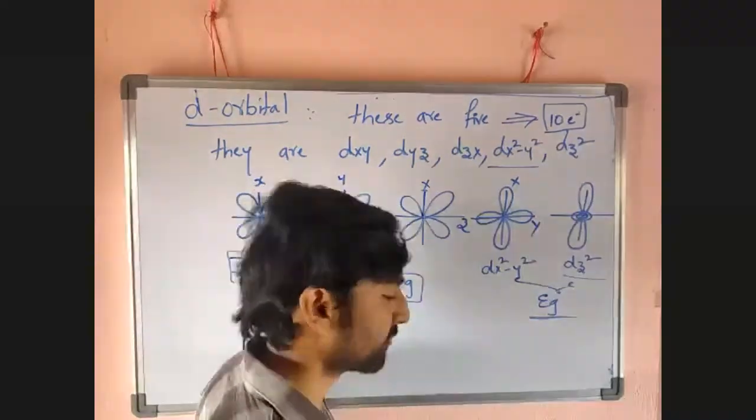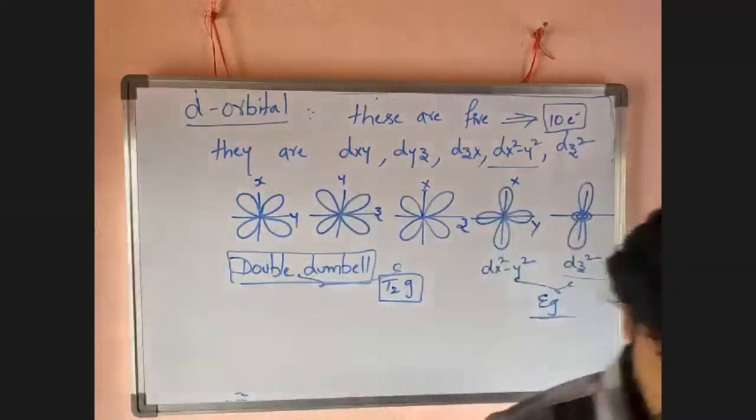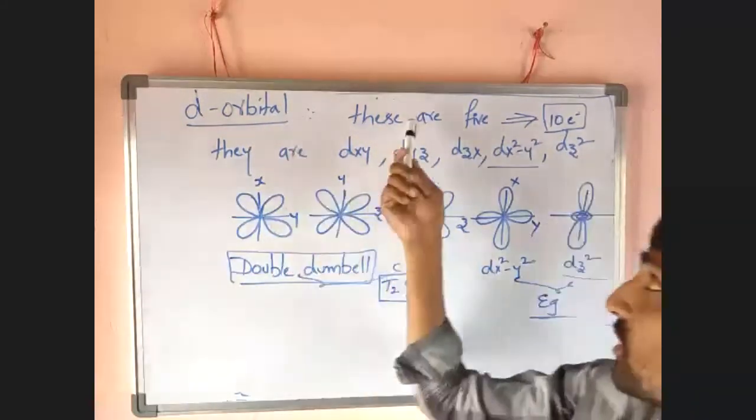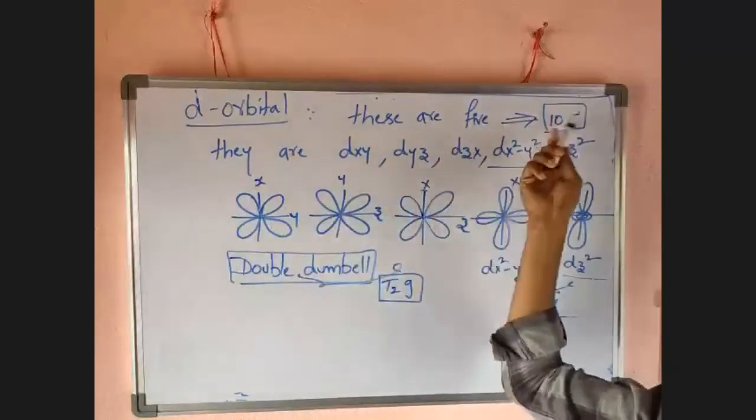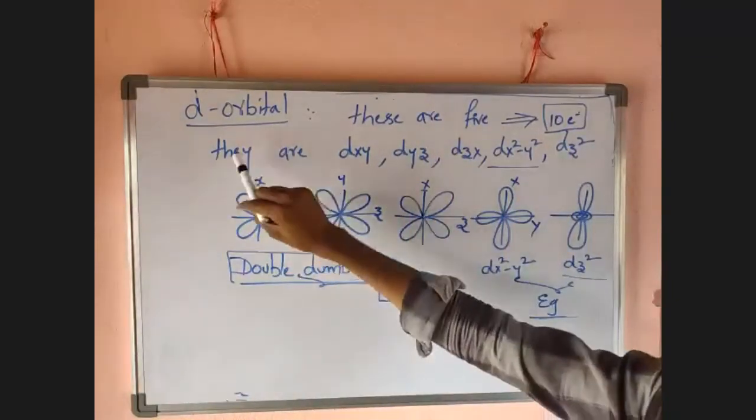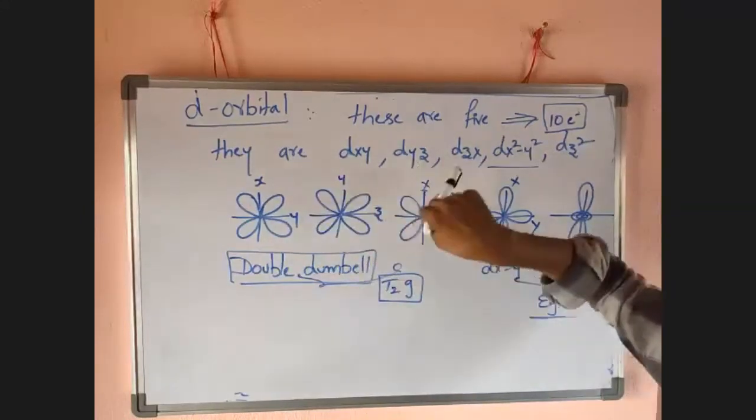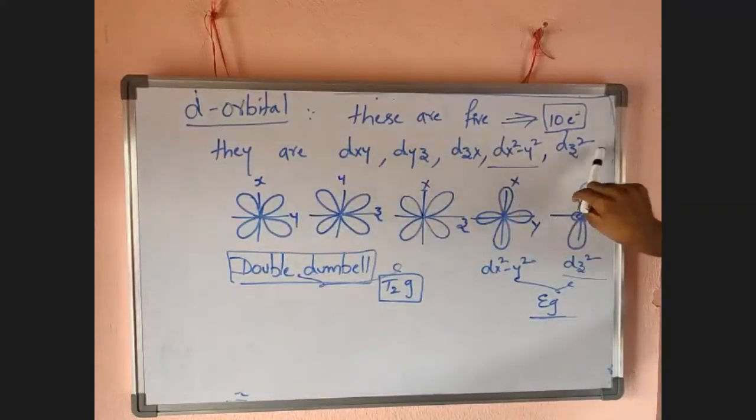Okay, these are 5 d orbitals. The orbitals are 5, so they can accommodate 10 electrons. Those orbitals are dxy, dyz, zx, dx square minus y square, and dz square.